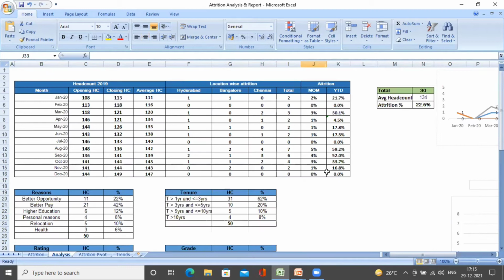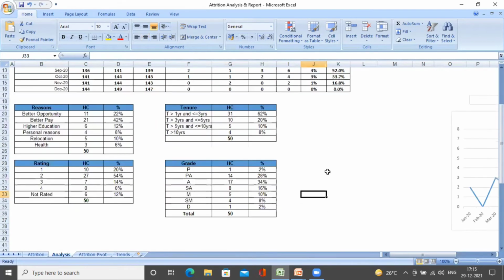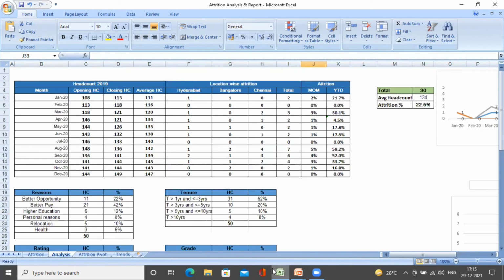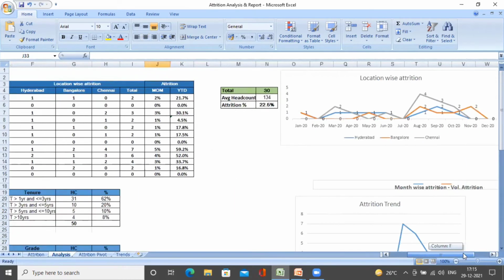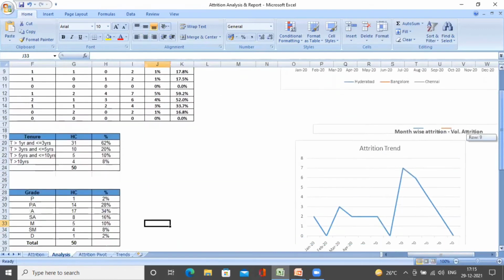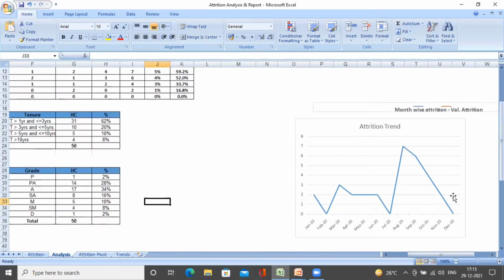Now that we have seen the data, let us see the trends. Once we have the data that we have collated till now in a pictorial format, it will be easier for us to understand where we are losing talent. Here is the attrition trend. Once we put this entire data into pictorial form, we clearly see that attrition shot up in the month of August.